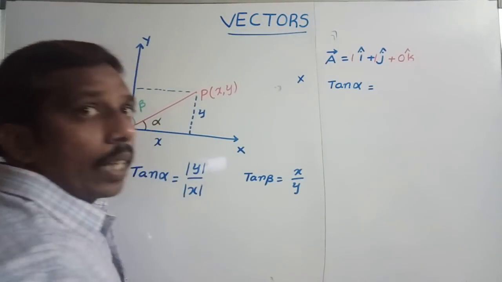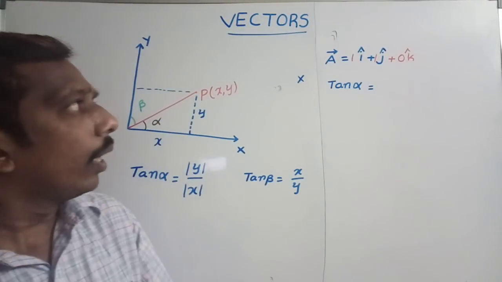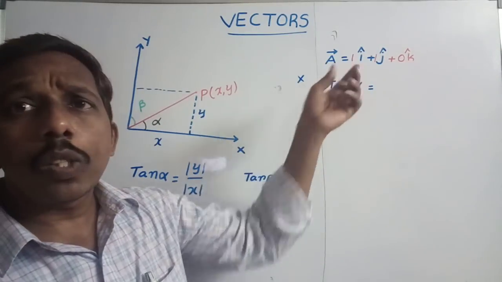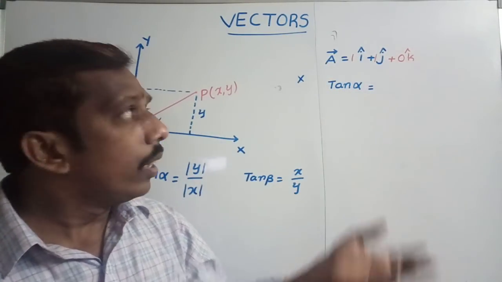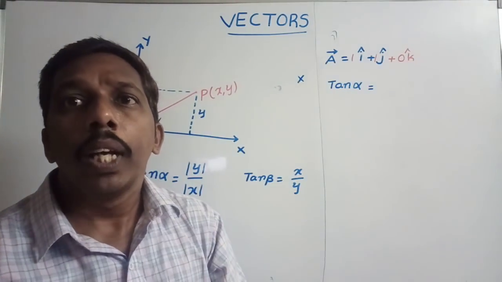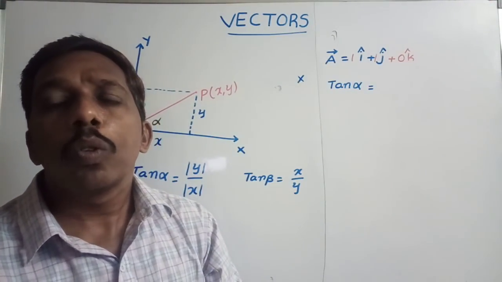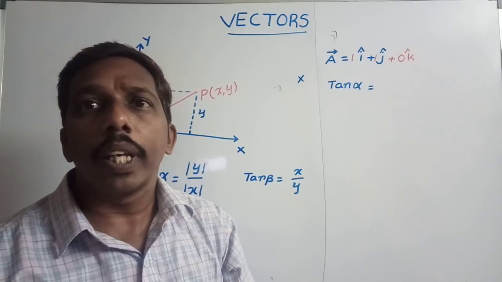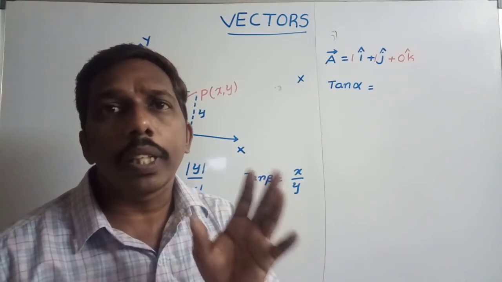Some of the students get confused. If they give i cap, it does not mean there is no x coordinate, and j cap does not mean there is no y coordinate. No, i cap means 1 i cap and j cap means 1 j cap. There is no need to say 1 i cap, 1 j cap; simply write i cap or j cap.